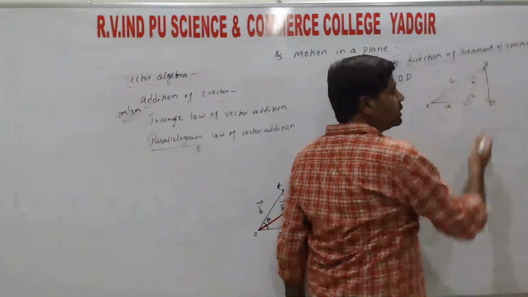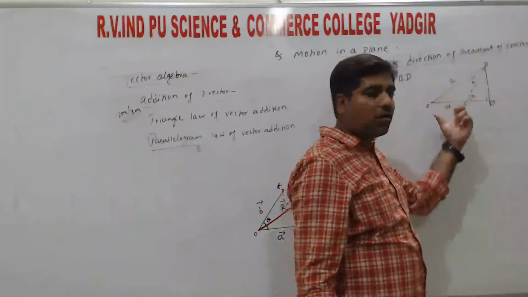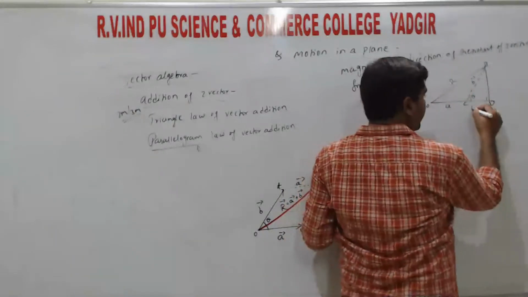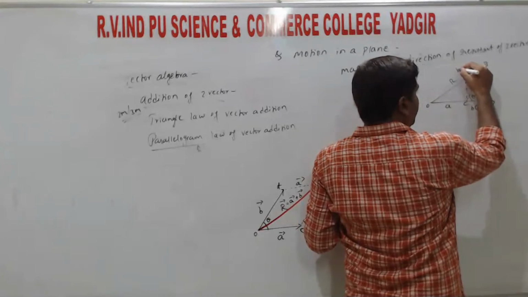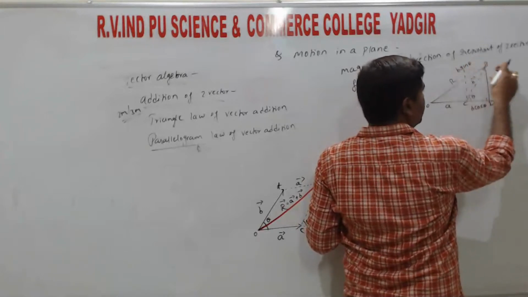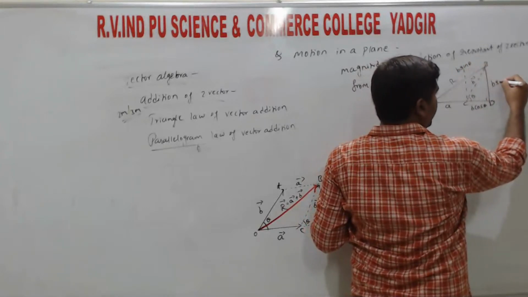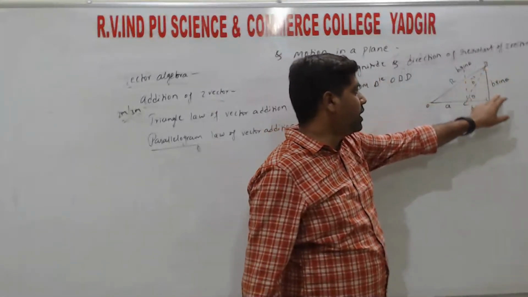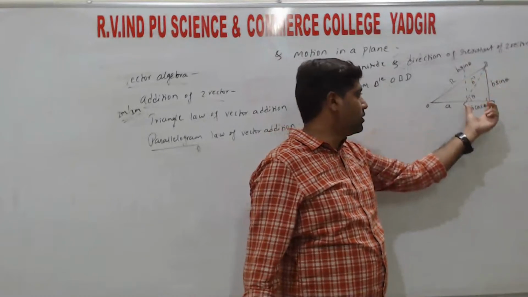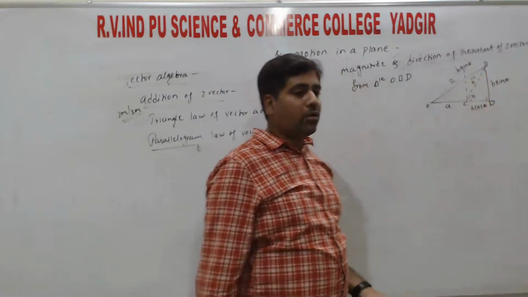So vector B is now split along its horizontal and vertical. Horizontally we get B cos theta, and in the same way vertically B sin theta. So this B sin theta is equal to BD. The distance between B and D is B sin theta, and the distance between C and D is B cos theta, right?